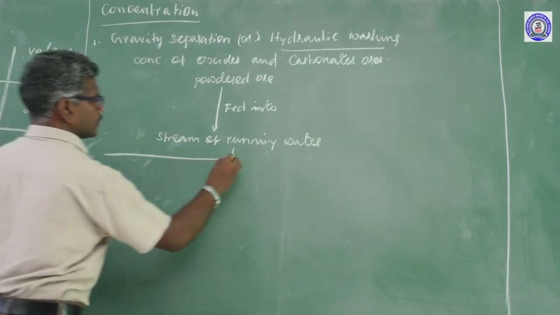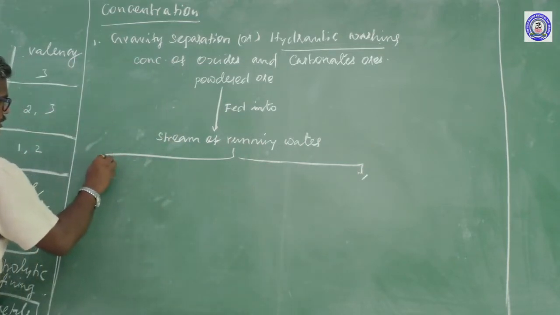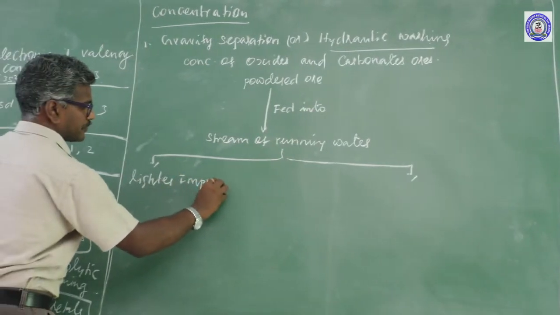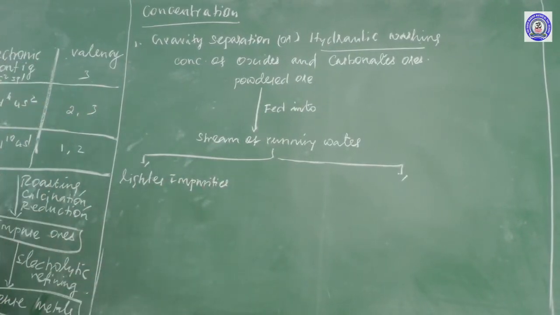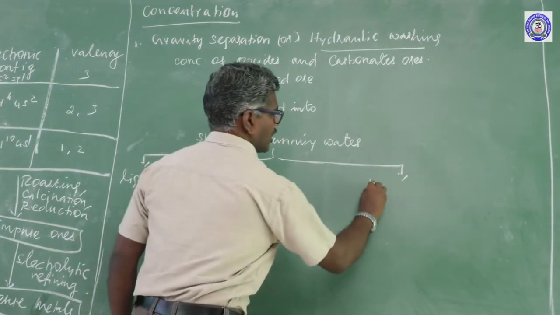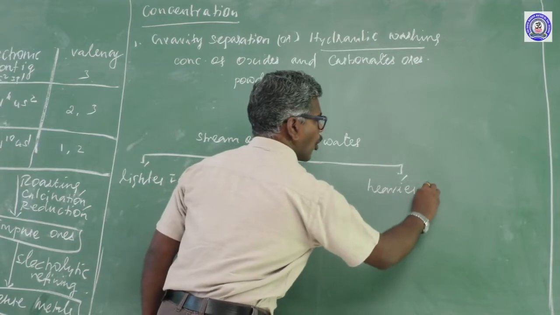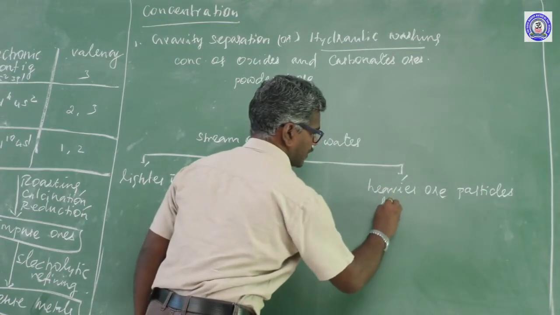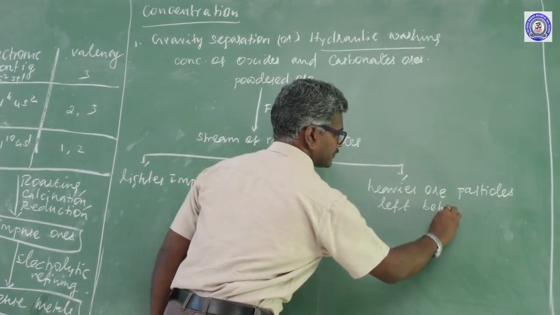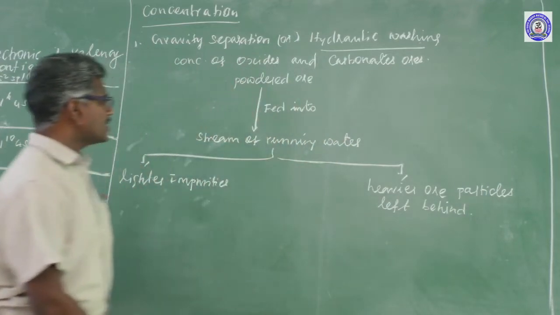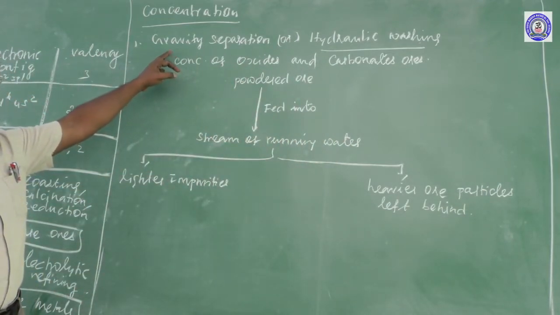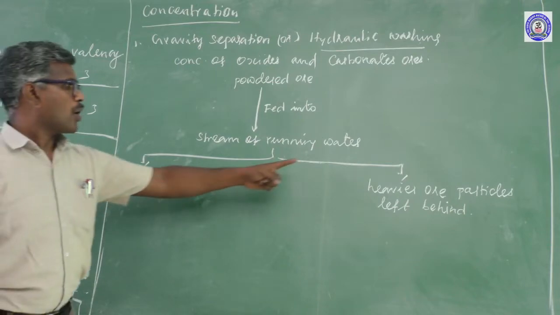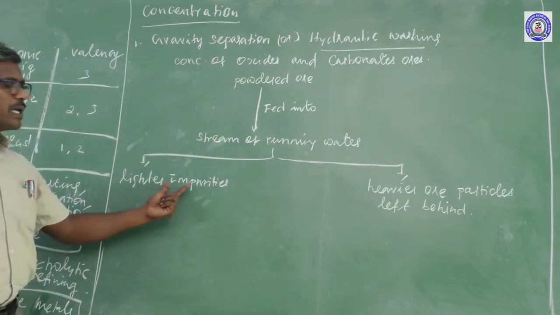These are classified: lighter impurities are washed away, heavier ore particles are left behind. This method is known as gravity separation. This method is based on the difference in specific gravities of ore particles and impurities.